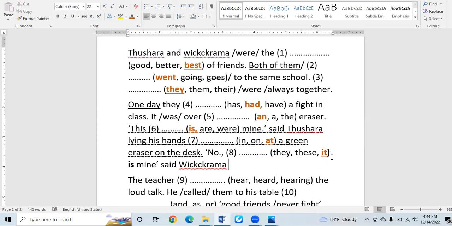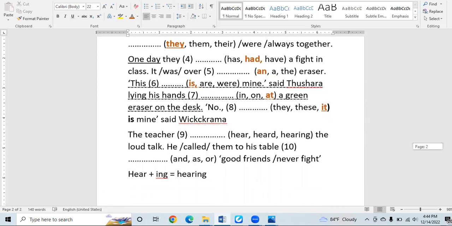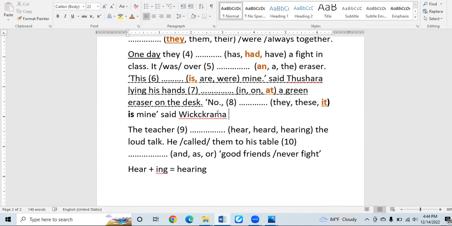Okay, "it is mine." Now, if you don't know the correct answer, then you have to find out the agreement between subject and verb. If you use some auxiliary verbs without any action verb: is, am, are, was, were, the auxiliary verbs that you have learned. So according to this, am and is will go with a singular noun, are will go with a plural noun, and was will go with a singular noun, were will go with a plural noun. So that is the grammatical function which goes in the sentences, right?